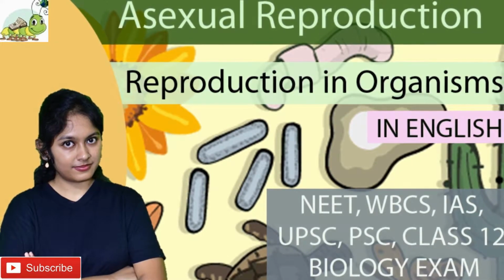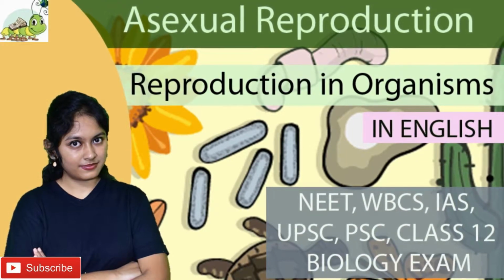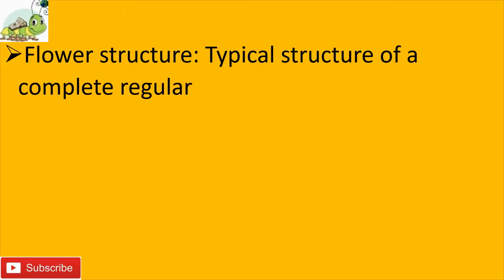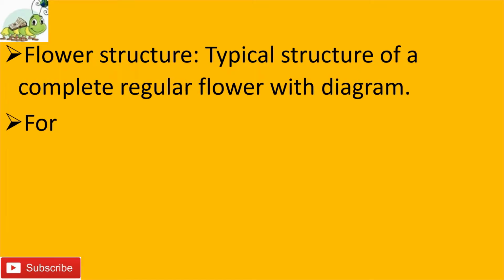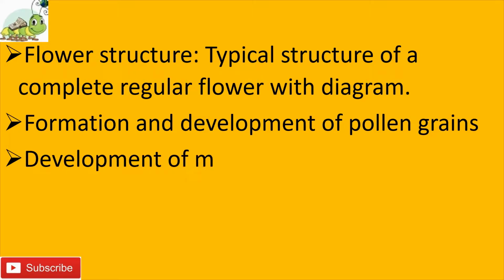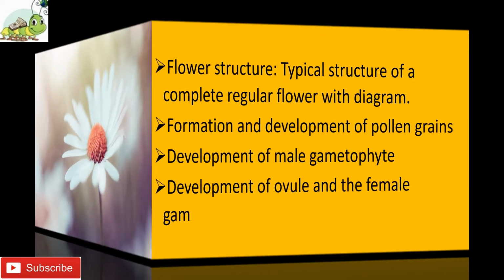Today I will discuss sexual reproduction in flowering plants, which is the second chapter of the class 12 syllabus. I divided this chapter into 4 parts for 4 episodes. By the end of the first section, you will be able to know flower structure, the typical structure of a complete regular flower with diagram, formation and development of pollen grains, development of the male gametophyte, and development of the ovule and the female gametophyte.